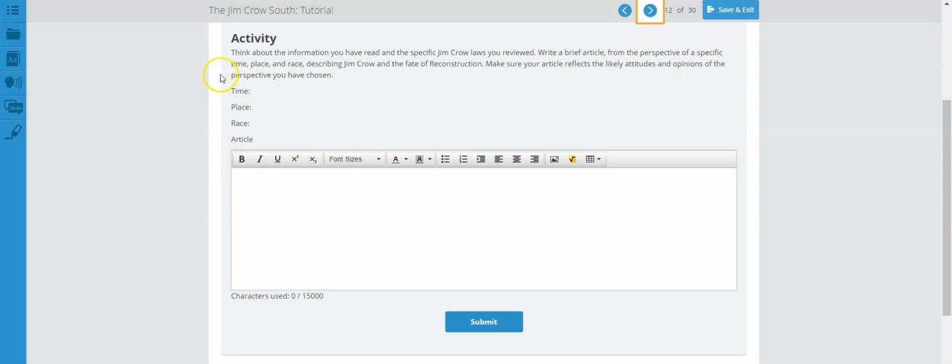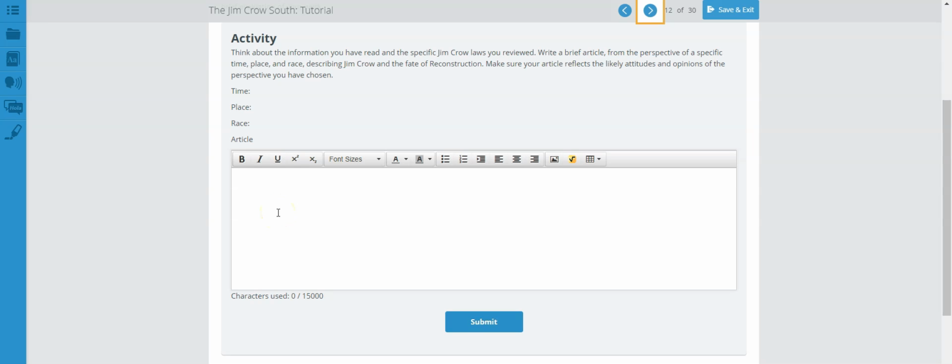So you need to say, obviously, the time, place, and race. In this case, you could be a white person in the South or in the North, or you could be an African American person in the South or in the North, and then you write the article. Remember, you are pretending, you're putting yourself in that era. If you are an African American and you see that Reconstruction is not going well, what are you going to say?